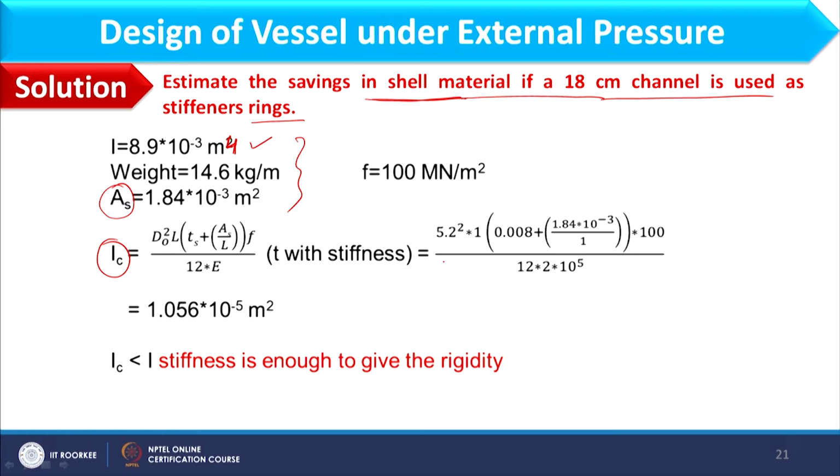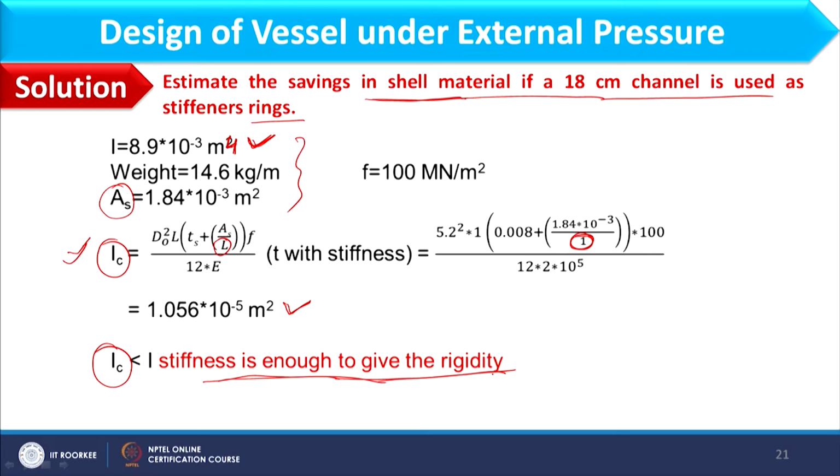So, putting all these values over here, okay, and if you see here L we have taken as 1, not 10 meter. And why it is so? Because when I am using a stiffening ring, then only I need to find out IC, and then effective length would be 1, not 10. Okay. So, considering these values, I can find IC as 1.056 into 10⁻⁵. Now, if you compare this value with this, so it means that the given value of I is greater than whatever is required for a structure, and therefore, stiffness is enough to give the rigidity.